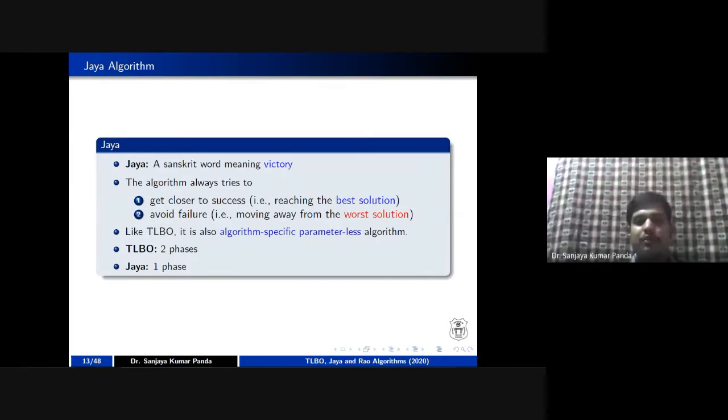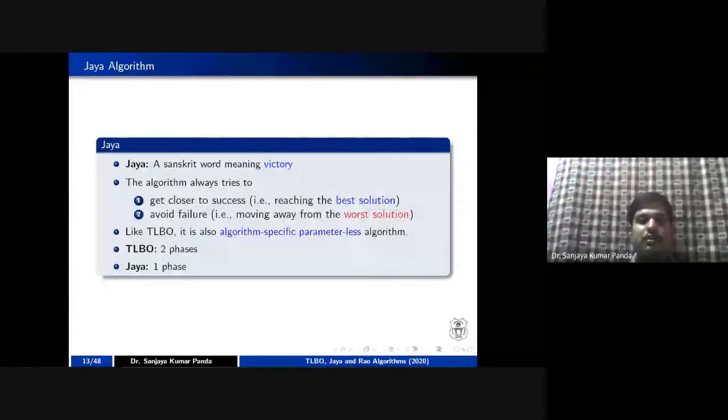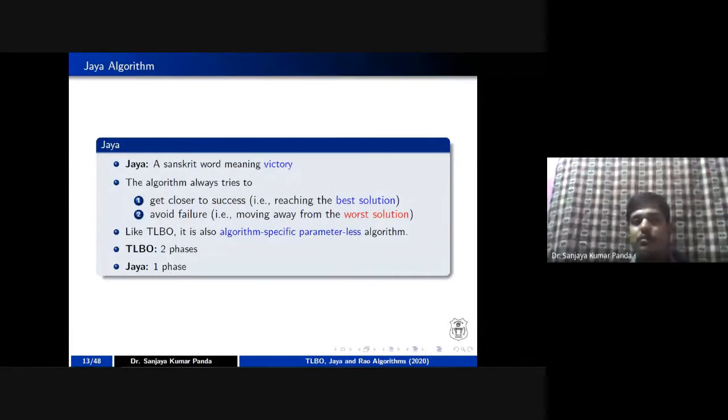It says you have to choose the best solution and move towards it. On the other hand, it also tries to avoid failure by moving away from the worst solution. That solution which is not better, we have to stay far away from. The solution which is good, we need to reach, right?